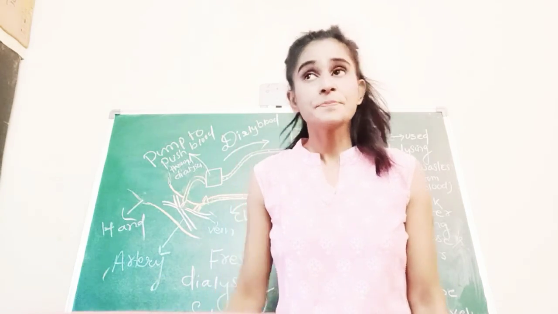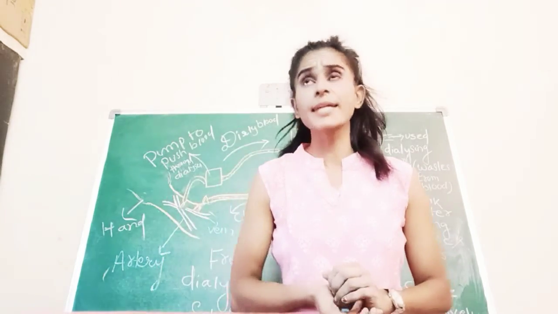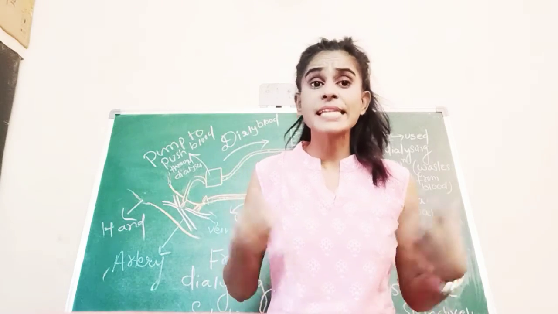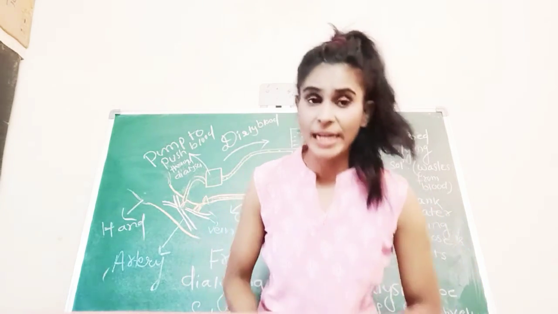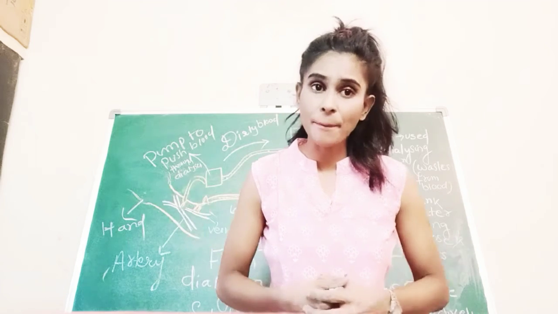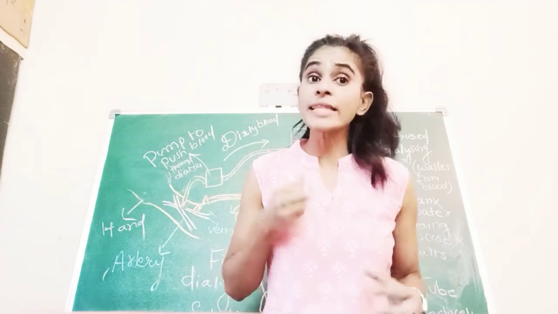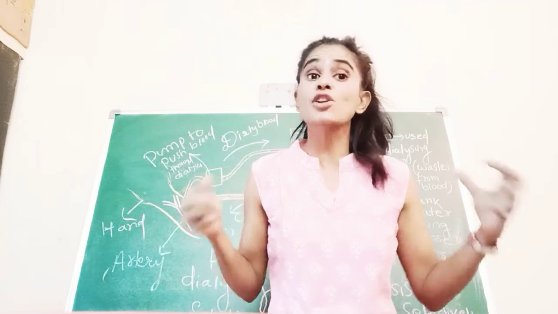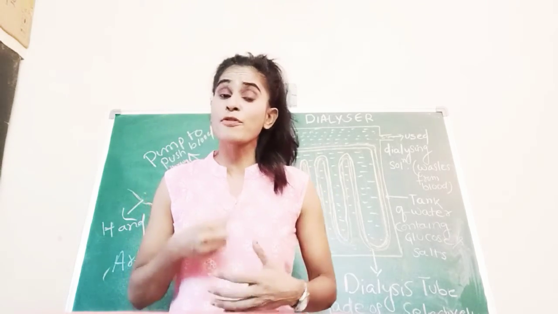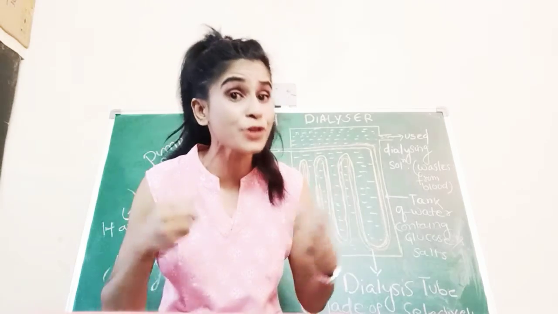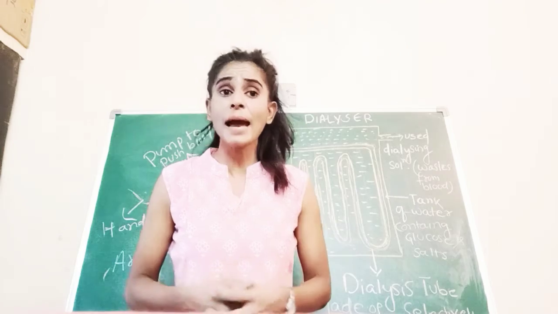But before that, let me ask one thing. If a person's kidney is not working properly, what will happen? If both the kidneys of a person are not working properly or not performing the actual mechanism of urine formation, then what will happen, guys?